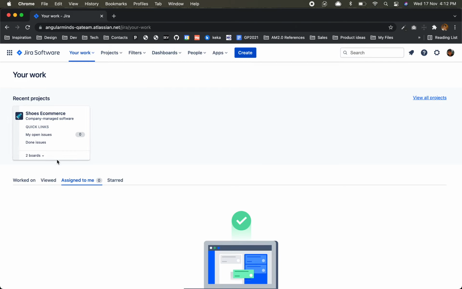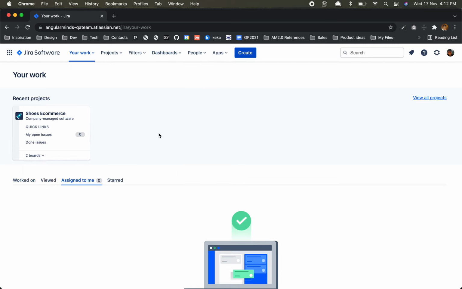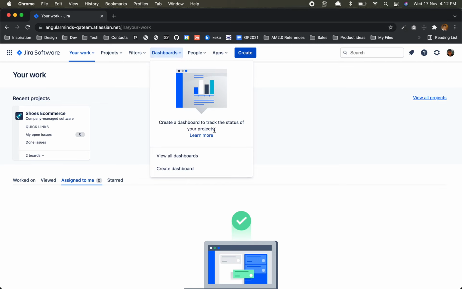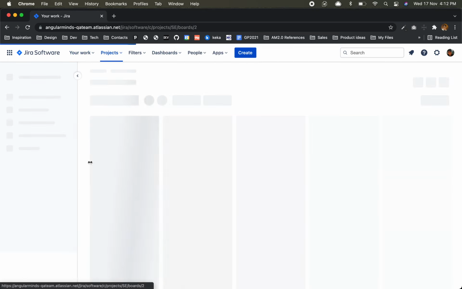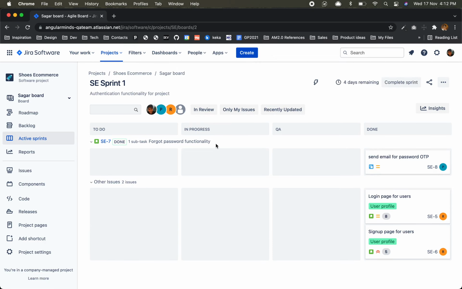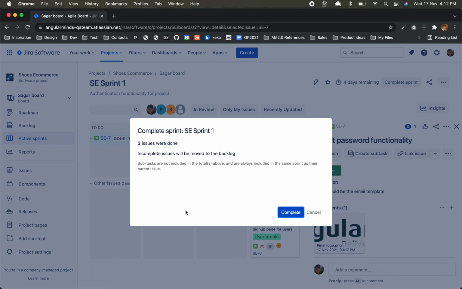Dashboards. The dashboard is a different thing, okay, and this is just a board, a project board. So just remember, a dashboard is to track the status of your projects, multiple projects. The board is for a single project, that's what it should be. Still it is not done. Okay, this is also done. Good. So complete sprint, we don't have an error.